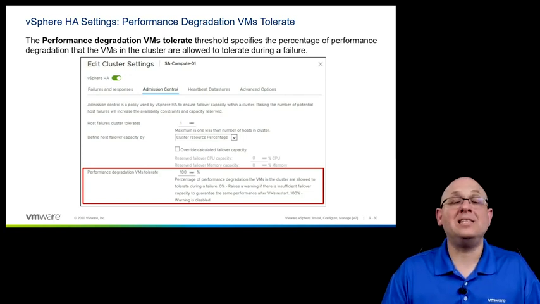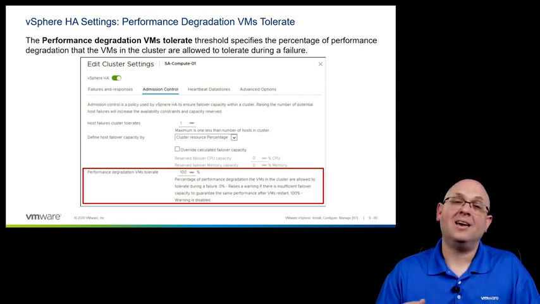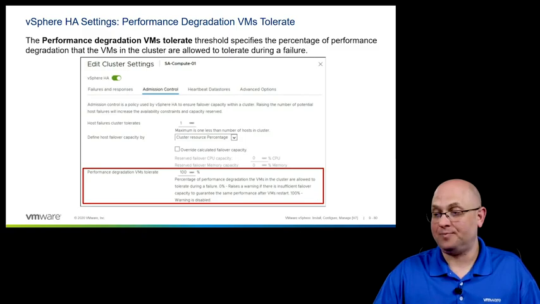So this is really nice in the event that I don't use reservations in the environment, okay? It'll warn me if in the event of a failure, there will be performance problems. I really, really like that.